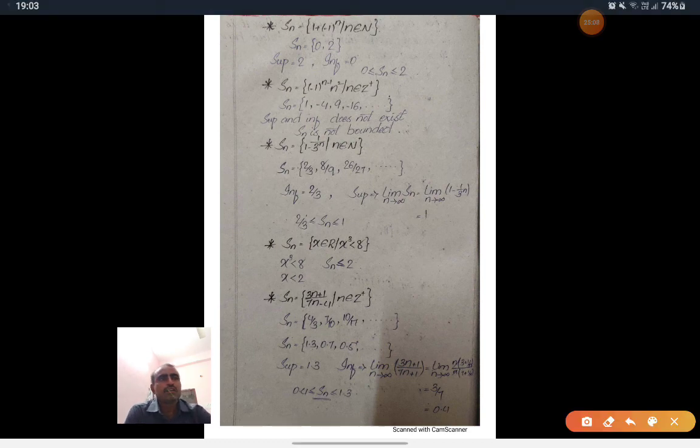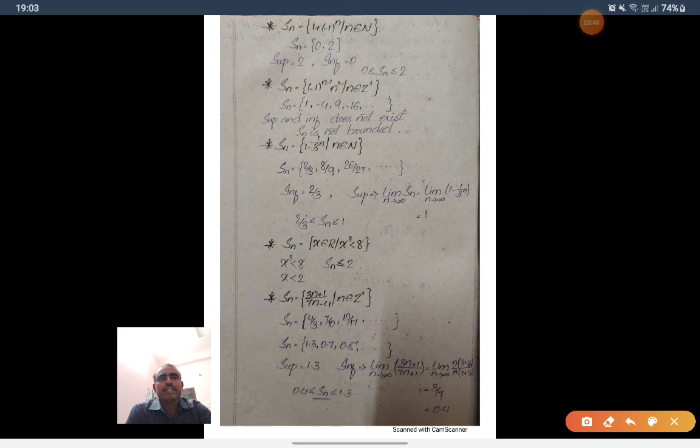Observe here: 1, minus 4, 9, minus 16. So 1 is greater than minus 4, and minus 4 is less than 9. It is neither an increasing nor a decreasing sequence. If n is equal to 5, we get 25. For n is equal to 6, minus 36. So negative terms and positive terms are both there. We can't guess the maximum or minimum number, upper bound or lower bound. There is no upper bound and no lower bound. So it is not a bounded sequence.